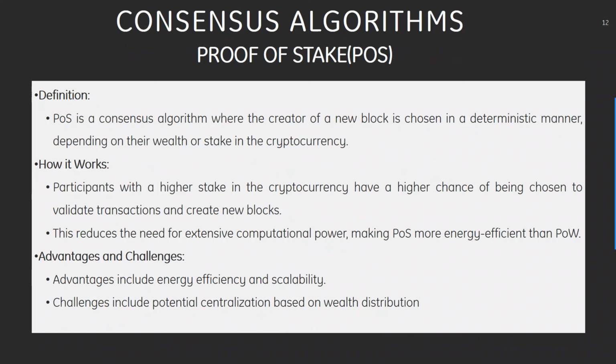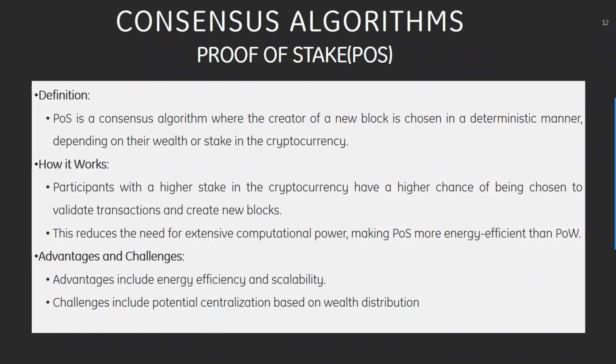Again, POS is a consensus algorithm where the creator of a new block is chosen in a deterministic manner depending on their wealth or stake in the cryptocurrency. How it works is participants with a higher stake in the cryptocurrency have a higher chance of being chosen to validate transactions and create new blocks.